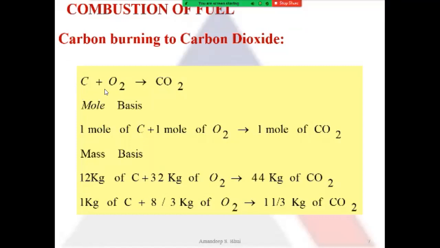So 32 kilograms of oxygen. So it produces carbon plus O2, it will become 44. So 44 kilograms of carbon dioxide is produced. So 12 kilograms of carbon requires 32 kilograms of oxygen to produce 44 kilograms of carbon dioxide.